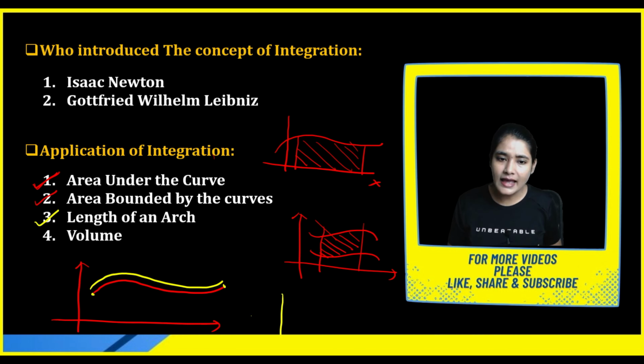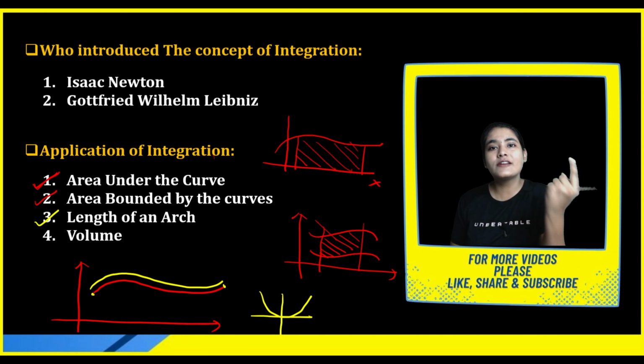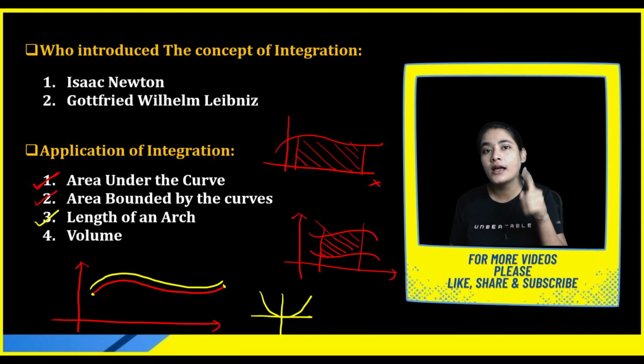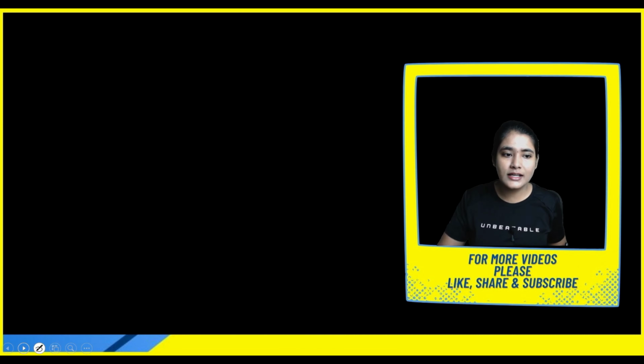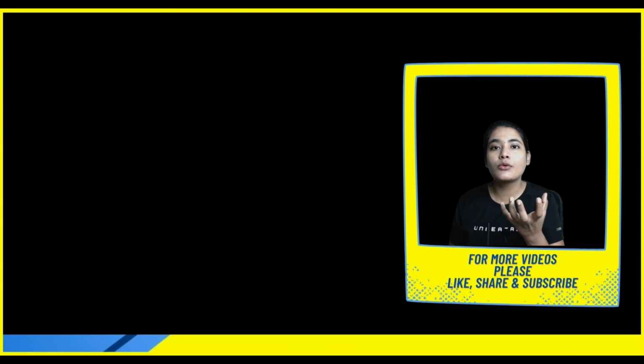Suppose that I have one parabola, and I am revolving or rotating this parabola about the y-axis. What will you get? Can you answer me? You will get a paraboloid. So to find the volume also, we use the concept of integration. There are lots of examples of integration, and it's a big revolution in mathematics, as I already told you.